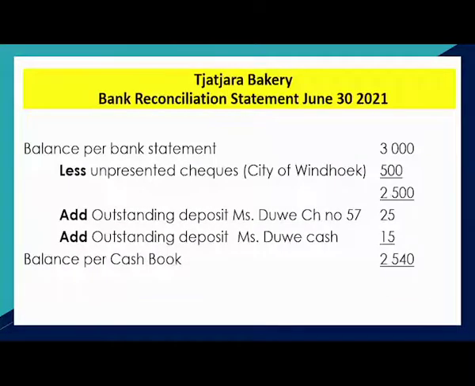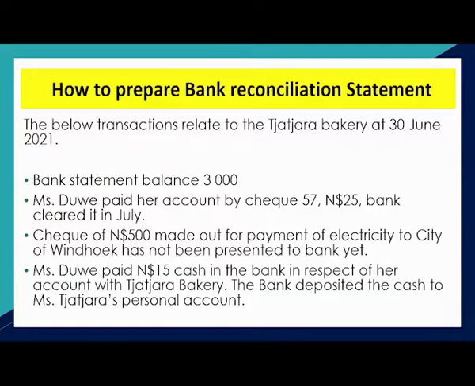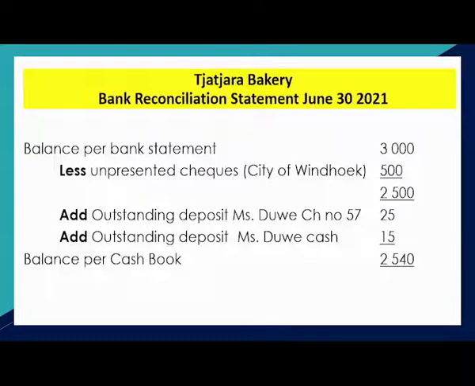So how can we draw the bank reconciliation from there? As we said, this example is as per the first method. You start with the bank statement balance, which is 3,000. Then less the unpresented check, the check that Chachara wrote for City of Windhoek, but they have not taken to the bank yet.